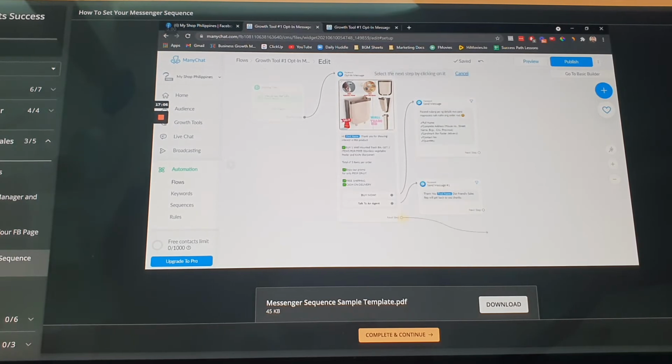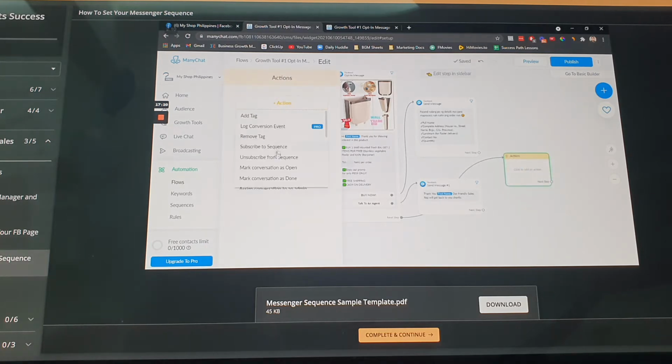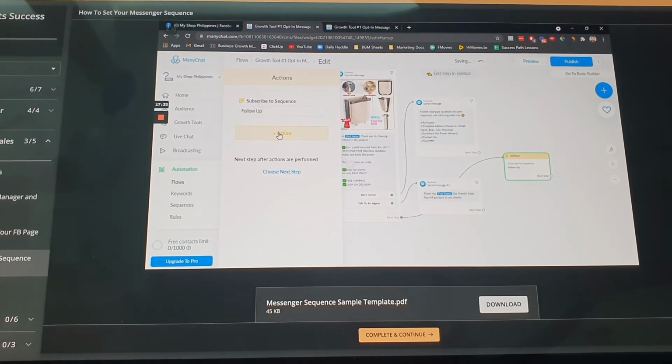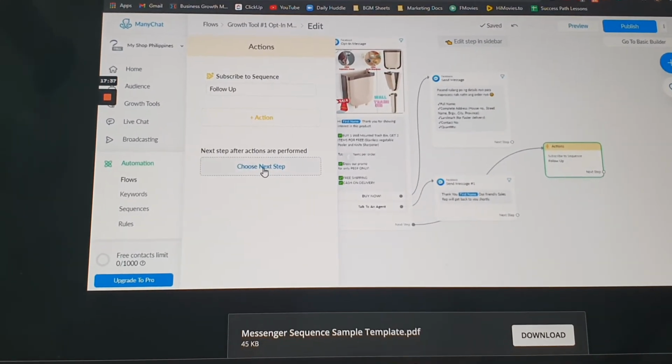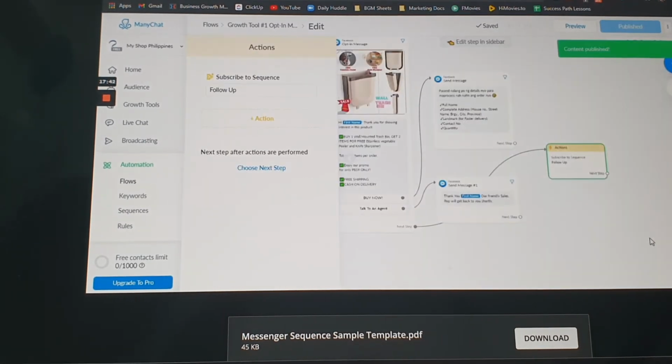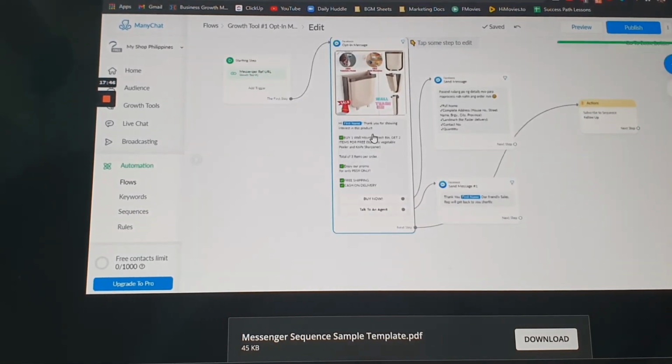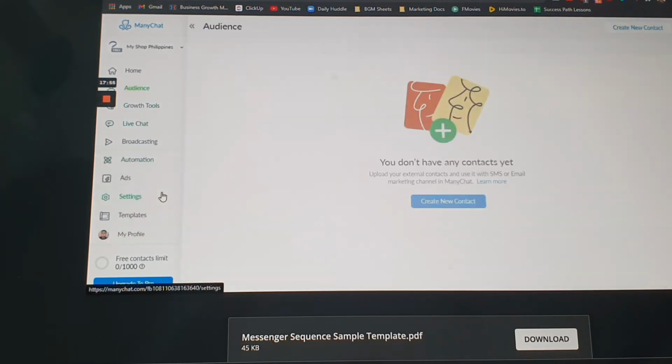Once they start this flow, kailangan na subscribe sila sa action natin. Subscribe sequence. So, ang action nito is, they have to be subscribed to the sequence, follow-up, and then action, okay yan. Then publish. So what will happen is, from the time na they subscribe here, automatic, they become your subscriber, you will see their names here sa audiences.